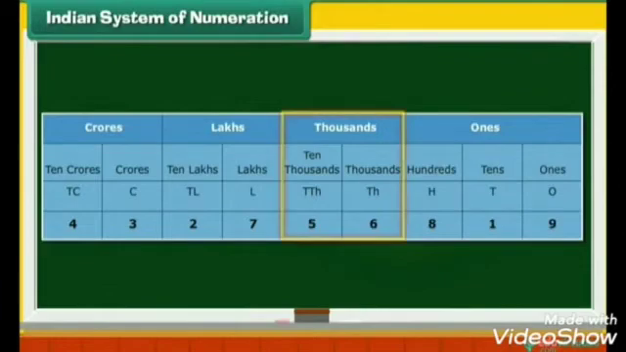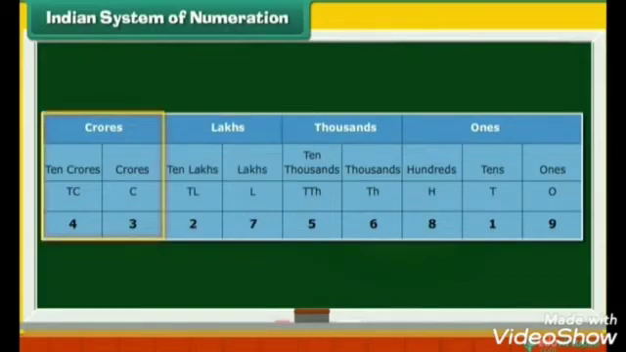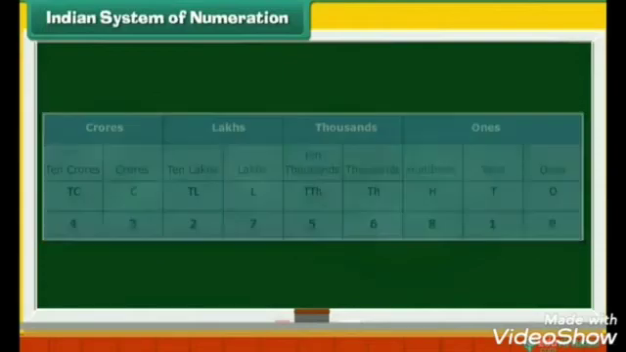Similarly, the thousands group has two digits, 6 and 5. Their places are thousands and 10,000s. The lakhs group has the two digits, 7 and 2. Their places are lakhs and 10 lakhs. The last group of crores also has two digits, 3 and 4. Their places are crores and 10 crores.